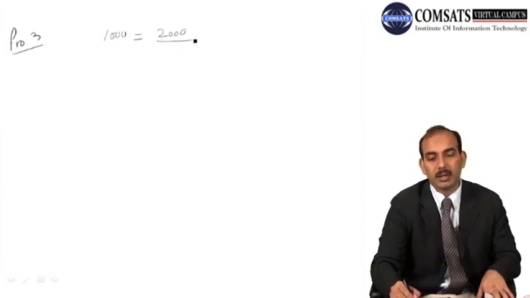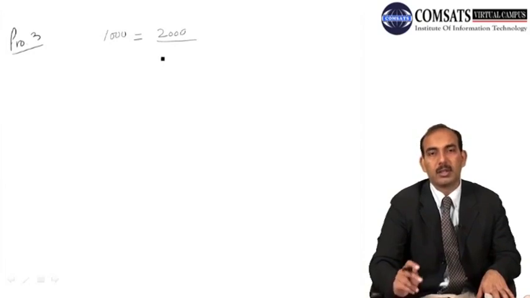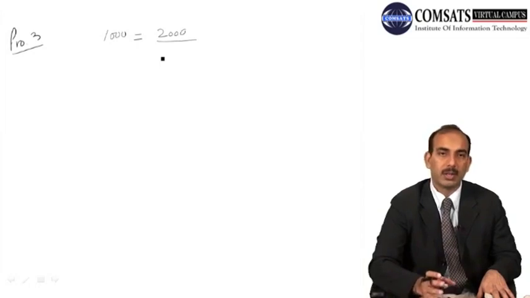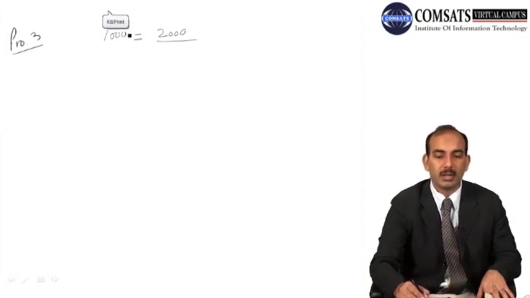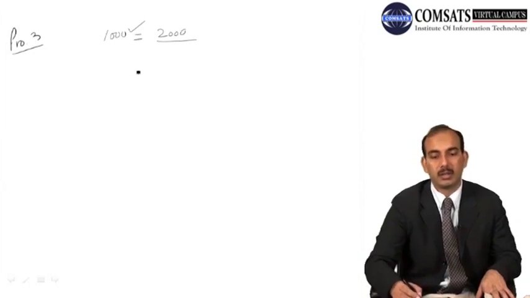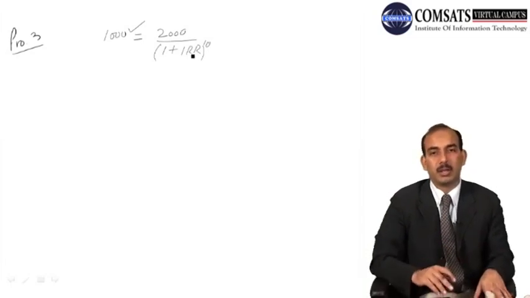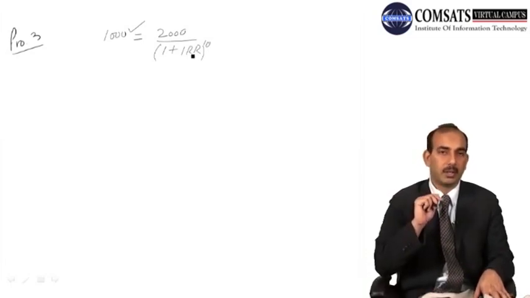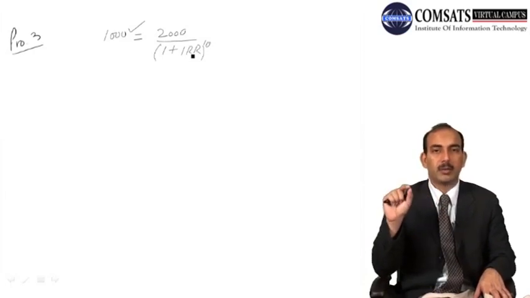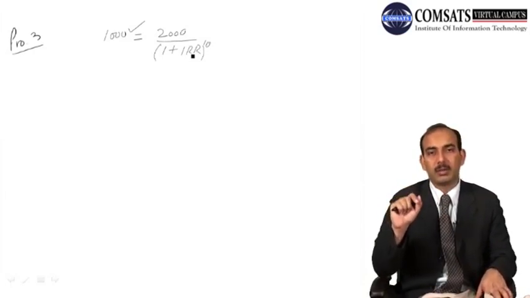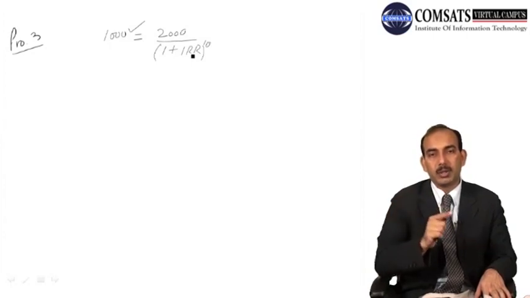So we calculate the internal rate of return, that is the rate of return for 10 years, where when we take the present value, it becomes equal to the initial investment, that is $1,000. So we have to find out that 1 plus IRR, that is internal rate of return, with power 10. इस प्रॉब्लम में अगर आप देखें तो हमने वो रेट ऑफ रिटर्न फाइंड आउट करना है कि जहाँ पे हमारा जो फाइनल कैश फ्लो है, that is $2,000, would become equal to the present value of the initial cash flow.